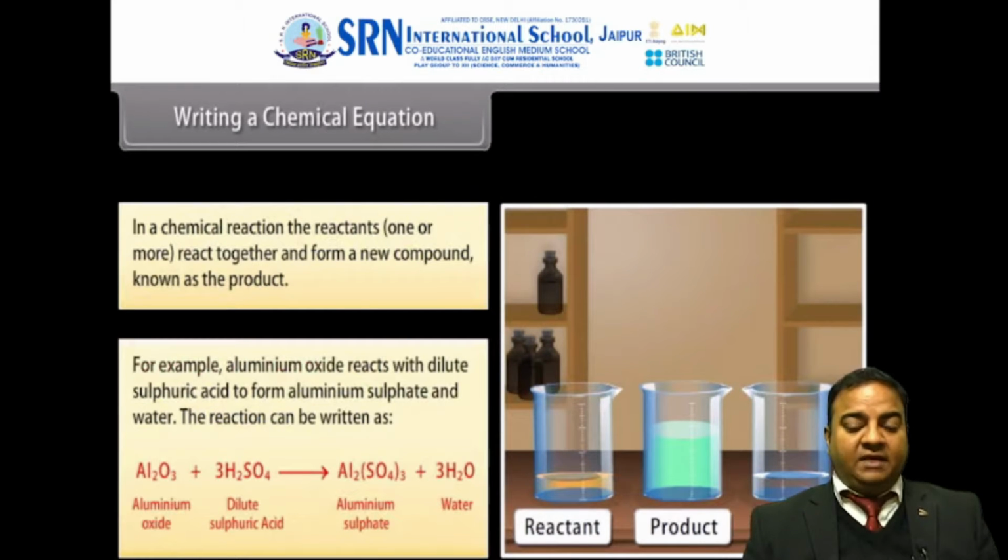How to write a chemical reaction? This is the most important aspect. As already discussed, the reactants come on the left hand side and the products on the right hand side. In the above slide, you can see aluminum oxide on the left hand side along with sulfuric acid, that is the reactant, and the product being formed is aluminum sulfate along with water.